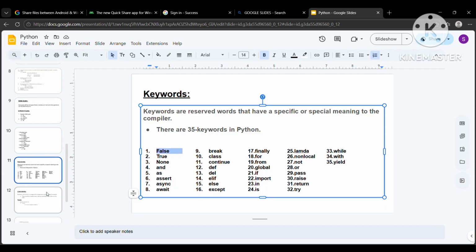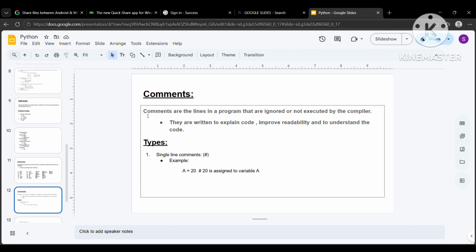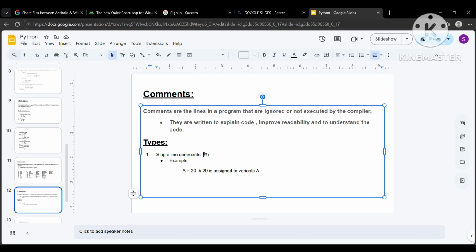Next is our comments. Last topic for today. Comments are the lines in a program that are ignored or not executed by the compiler. They are written to explain code, improve readability, and to understand the code. So there are two types. First is our single line comments, used with hash.